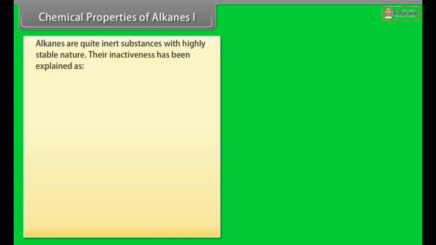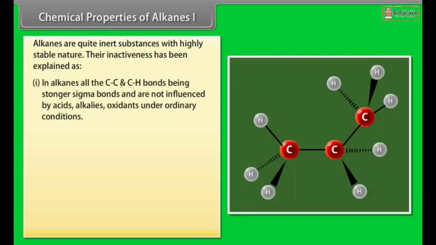Chemical properties of alkanes, Part 1. Alkanes are quite inert substances with highly stable nature. Their inactiveness has been explained as: Number 1. In alkanes, all the carbon-carbon and carbon-hydrogen bonds are strong sigma bonds and not influenced by acids, alkalis, or oxidants under ordinary conditions.